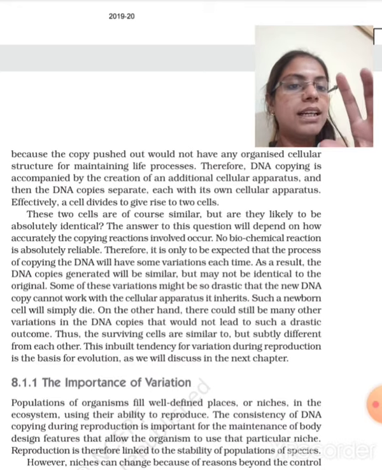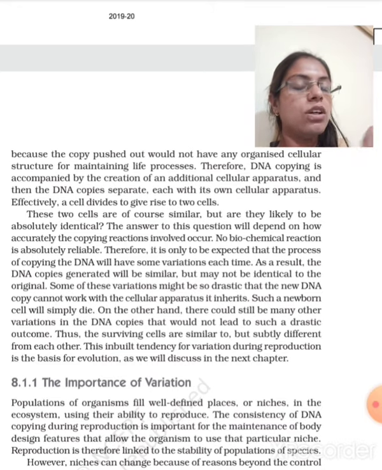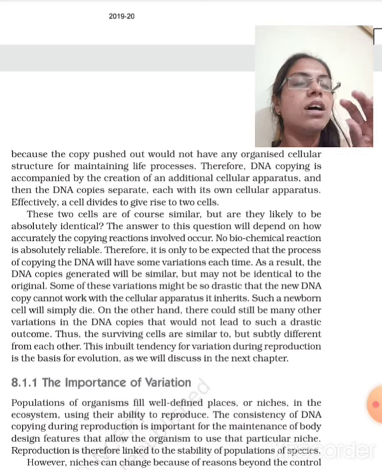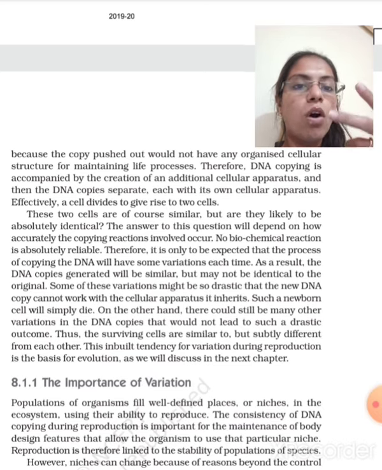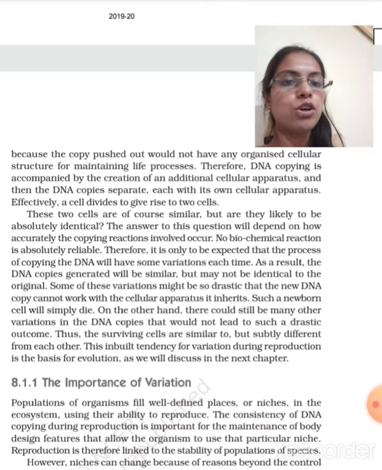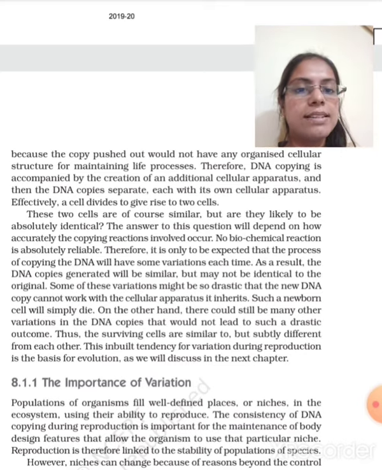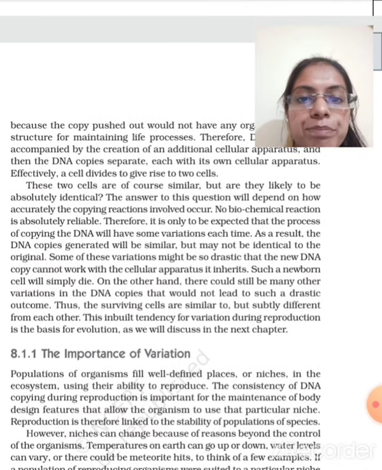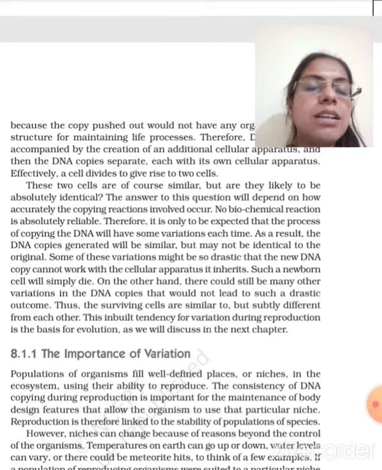Once the DNA copies are formed, the other cellular apparatus, meaning the other cell bodies, should be copied, and those copies will divide, and that cell apparatus with DNA will be transferred to another cell, and hence two cells are formed. That means a daughter cell is formed. These two cells are of course similar, but are they likely to be absolutely identical? Will these two cells be identical?